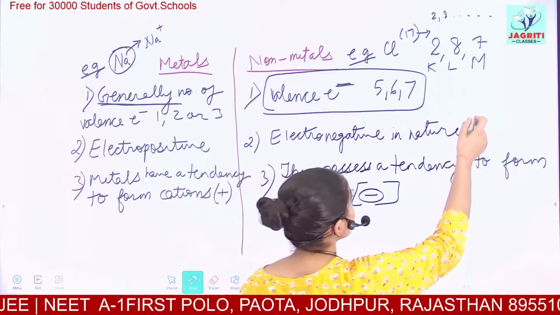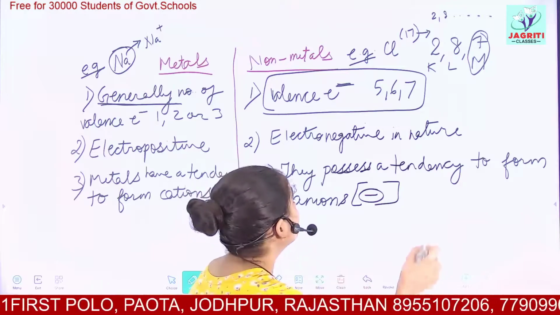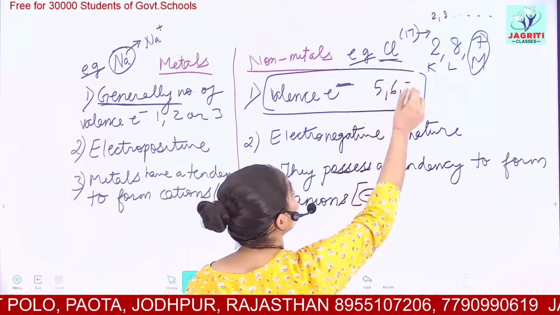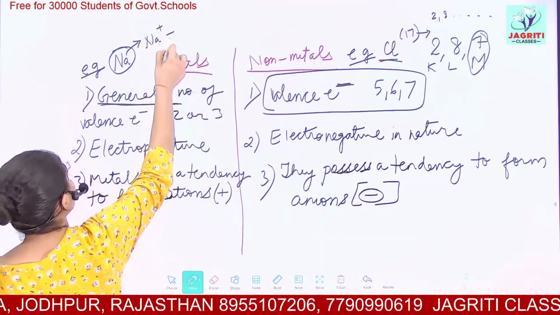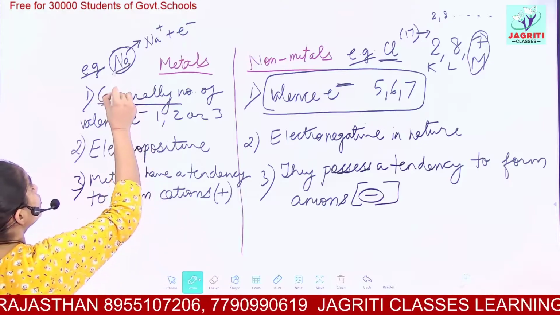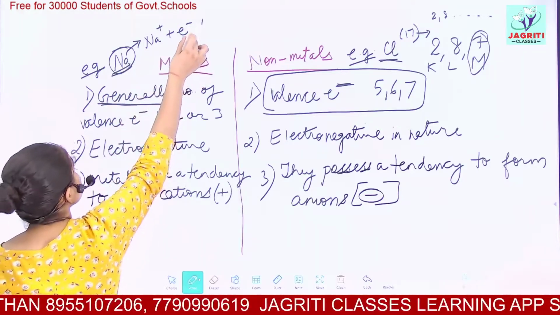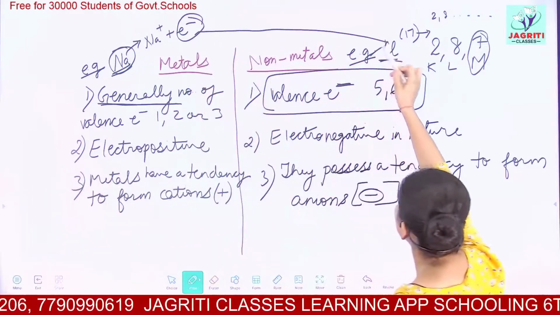But here only 7 electrons are present. So what does this chlorine non-metal do? It takes the 1 electron which is expelled by the sodium. We have just discussed that sodium, to gain stability, releases 1 electron, and this electron comes to chlorine.